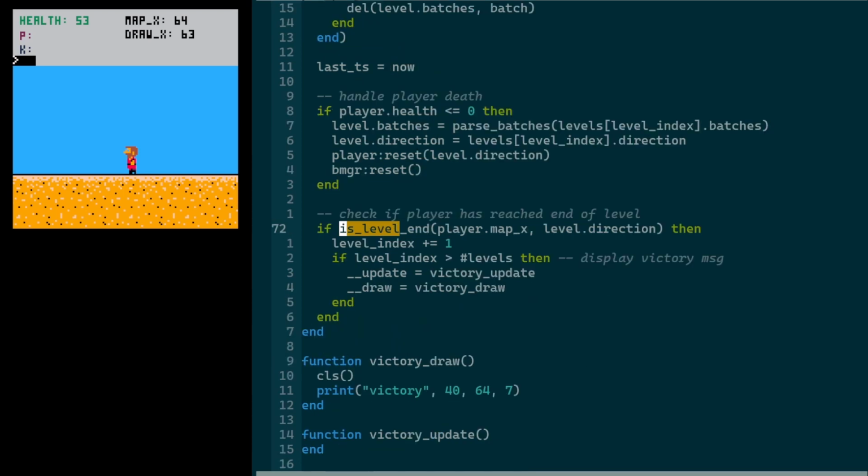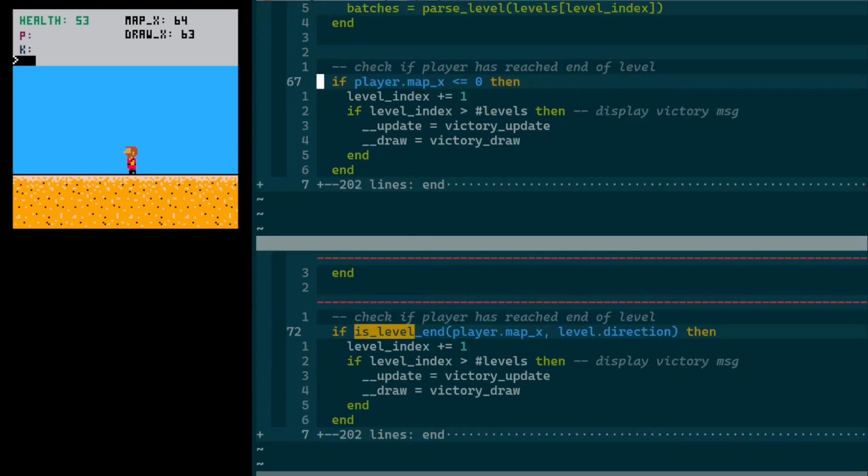Similarly, a couple of changes to main. We need to know when the player reaches the end of the level, which is going to be different depending on if they're going from right to left or left to right. Before, you can see up in the top here, I was just doing a straight comparison of the player's map X, if it's less than or equal to 0. But that only works in one direction.